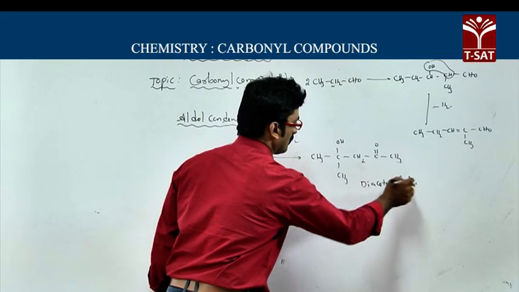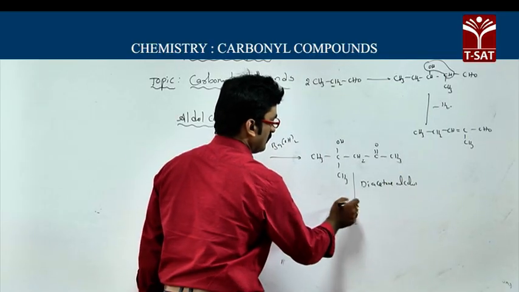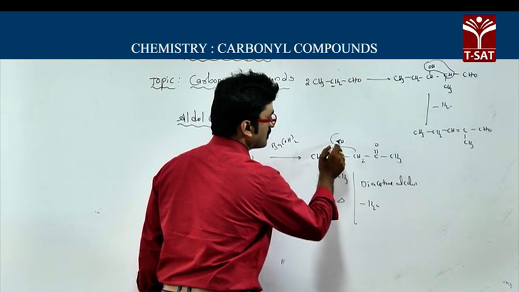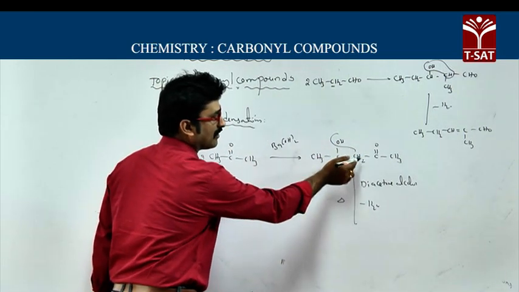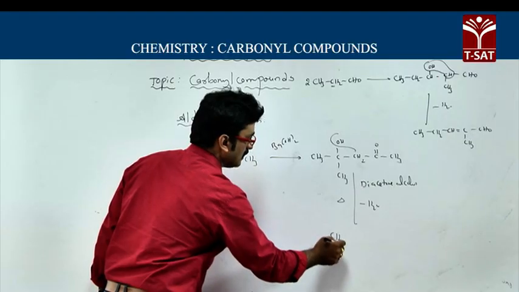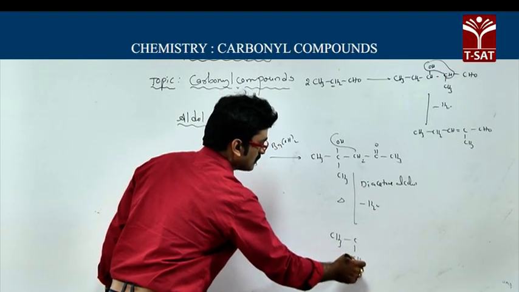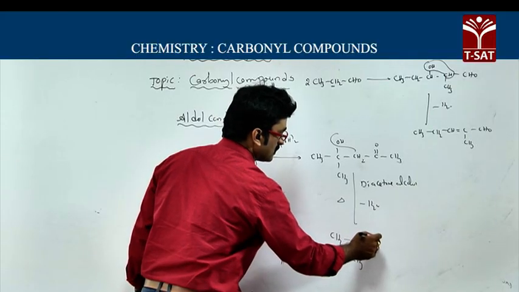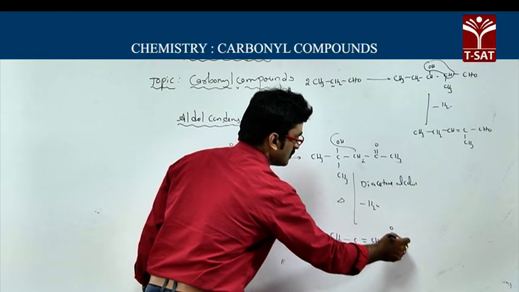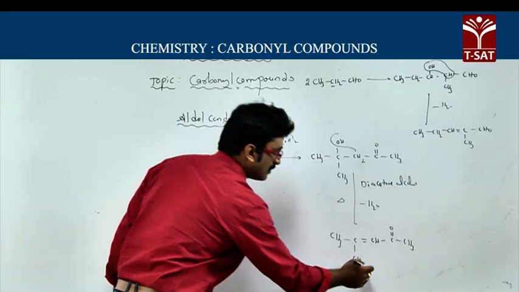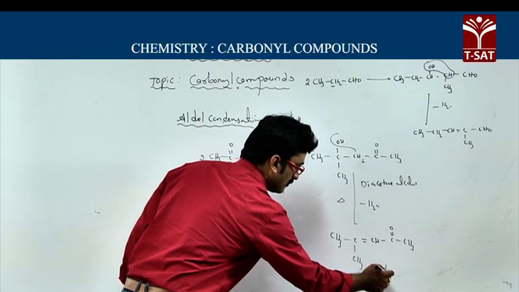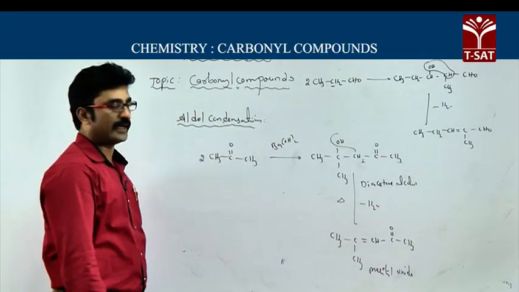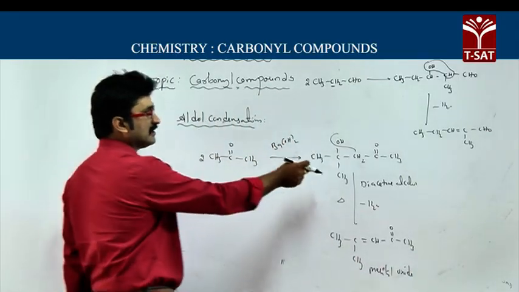Diacetone alcohol, when it is heated, loses water. Remove OH from this carbon and one hydrogen from this carbon. So you will get CH3 C CH3, a double bond, CH C double bond O CH3. This is called mesityl oxide.